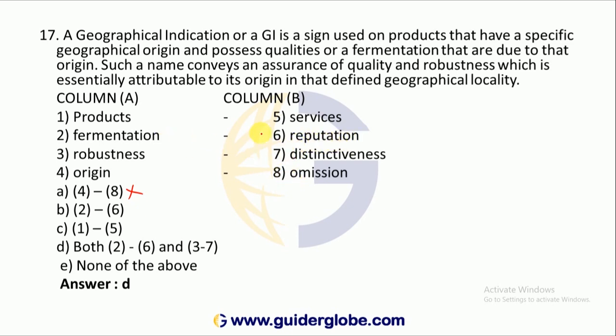Fermentation and reputation are totally different. So replacement is not required. 1 and 5, products, services. Okay. GI is on products only, not on services, that is tangible goods only. Hence this is not required.